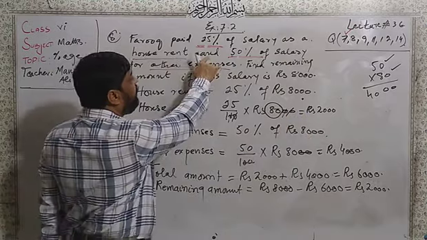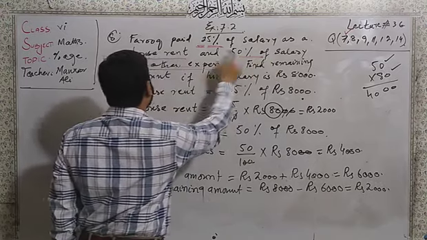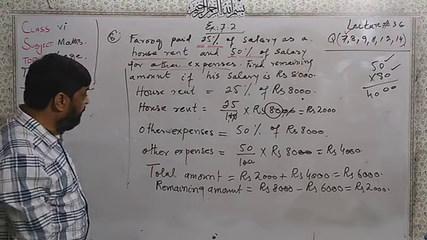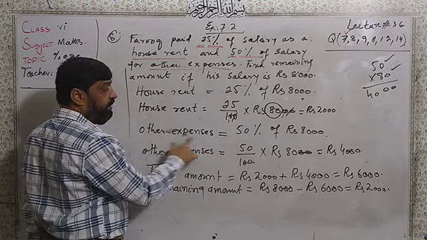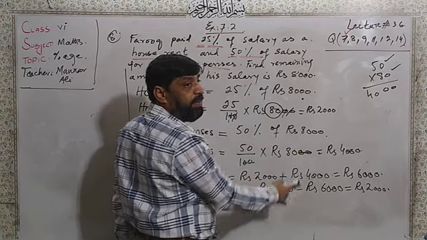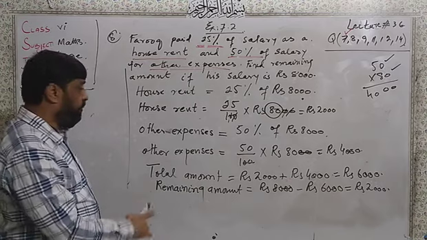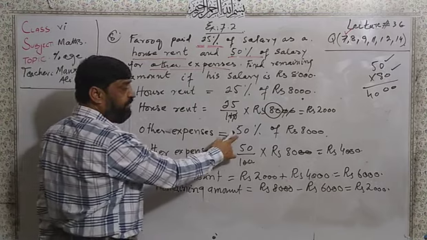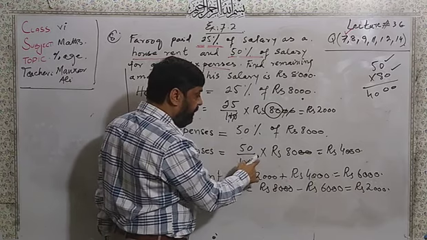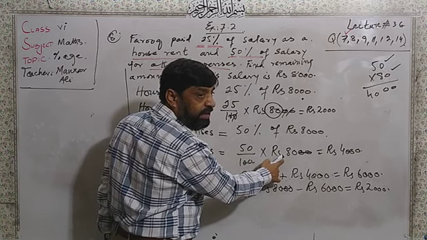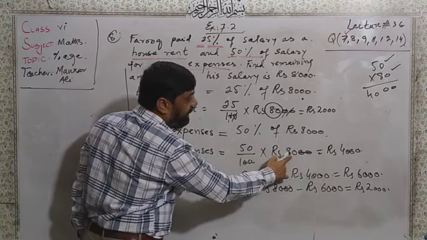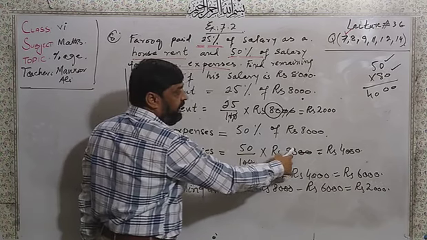Now let us read further. Here 50% of salary for other expenses. Other expenses 50%, we will change the percentage into 50 over 100 multiplied by rupees 8,000. Now 100 cancel by 100, 50 multiplied by 80, we will get here 4,000.